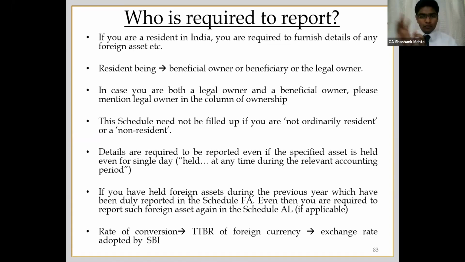The title documents are in the name of the actual person. One thing they have given is that generally the legal owner will also be the beneficial owner in most cases. In such a case, in the drop down for the type of owner, you have to select legal owner, when you are both of them. Fourth point, the schedule need not be filled up if you are not ordinarily resident or a non-resident. So this schedule is applicable only for R and OR. It will not be applicable for R and NOR or NR.